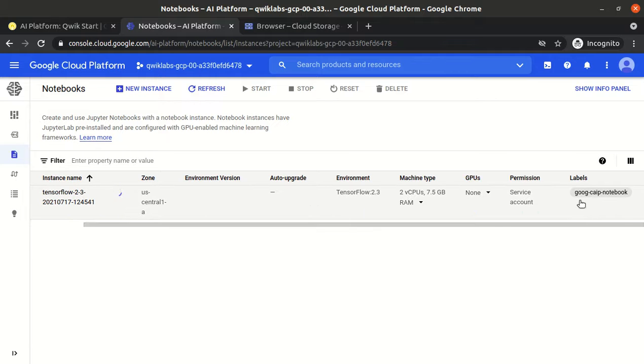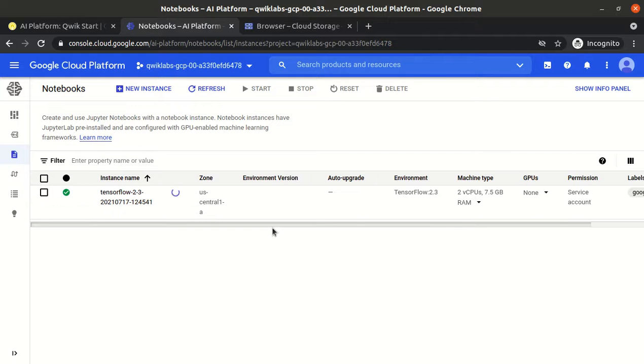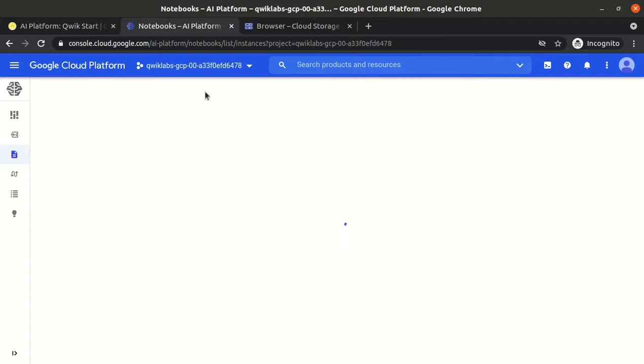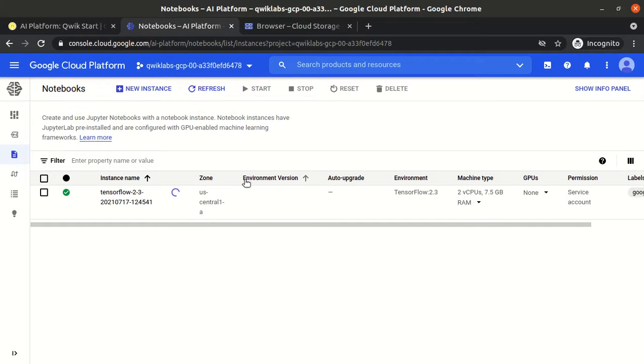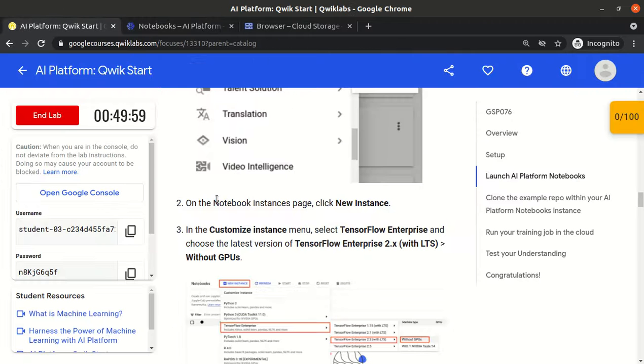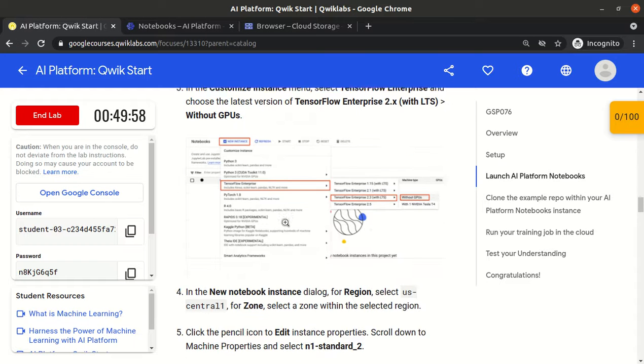So see, this is the label. Let me refresh it. Once it is ready, we will see one more icon here, open Jupyter notebook. When we click on that icon, a Jupyter notebook will open, exactly the same way as when we open it in our local environment on our local PC. So let's wait for a few minutes, and meanwhile let's go to the lab instruction.